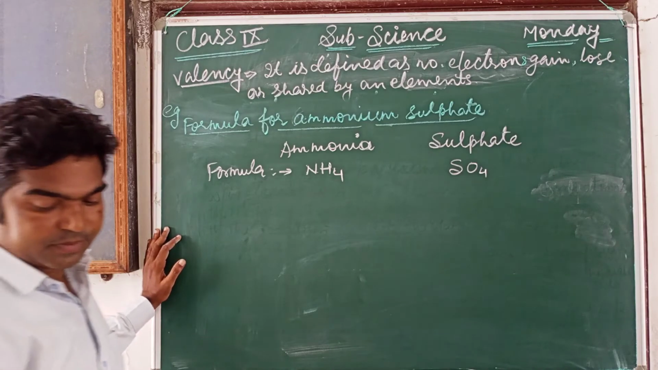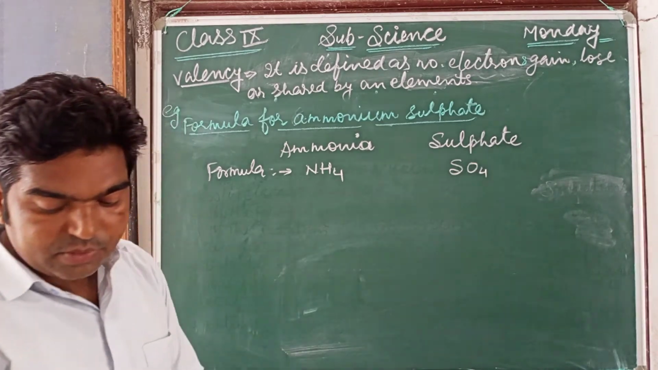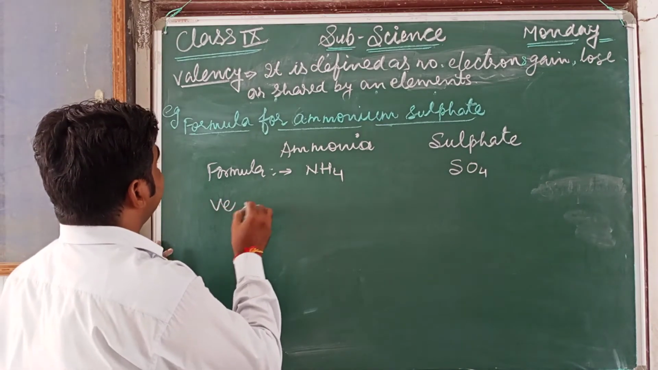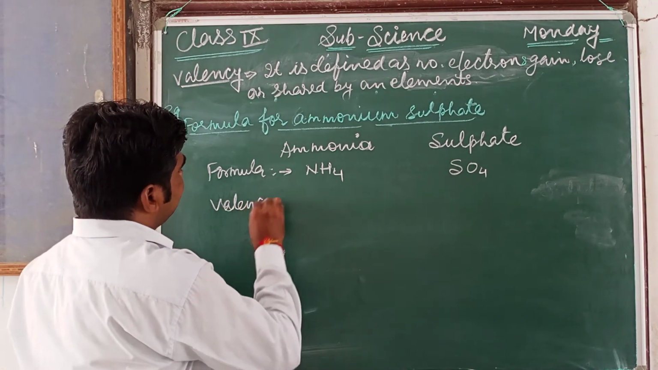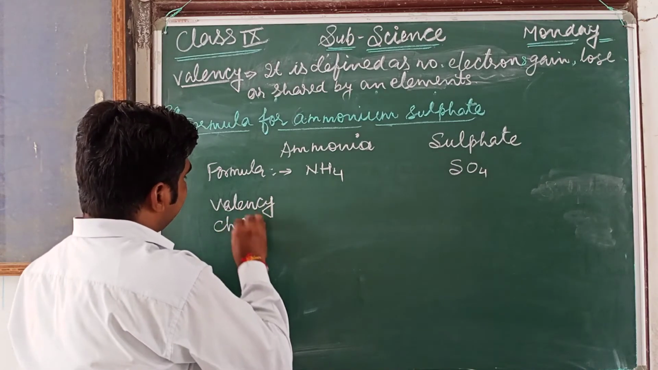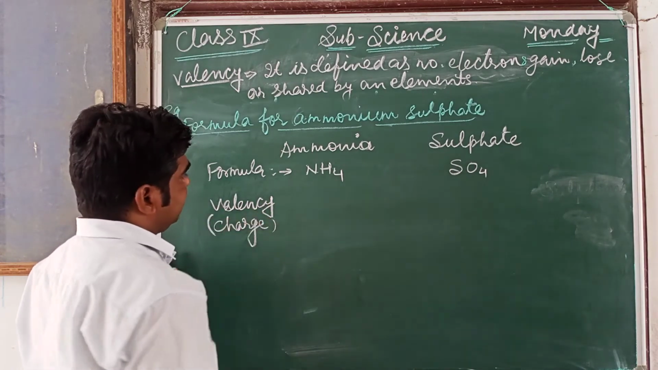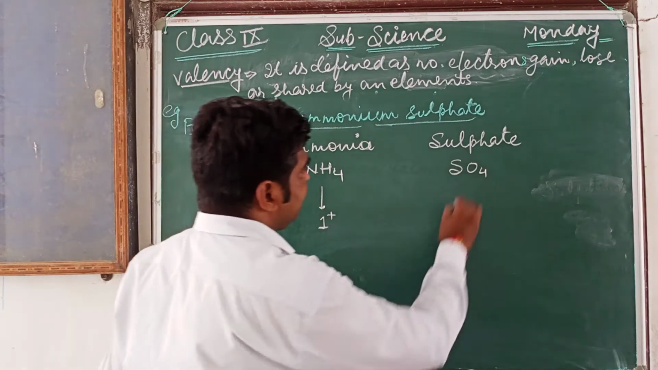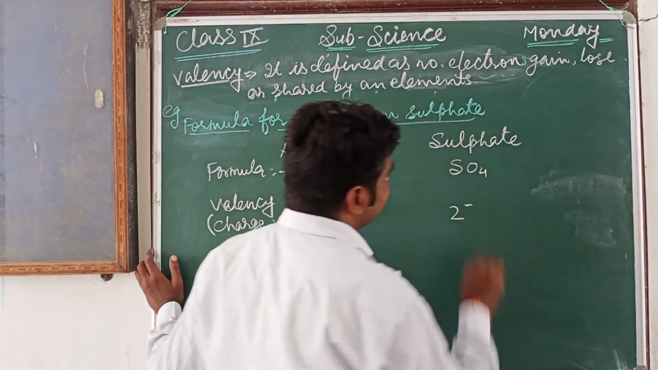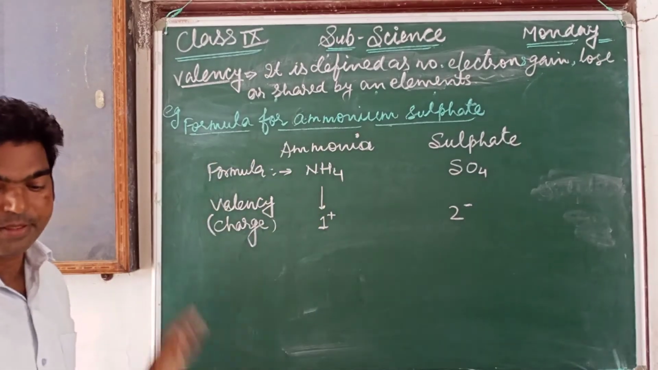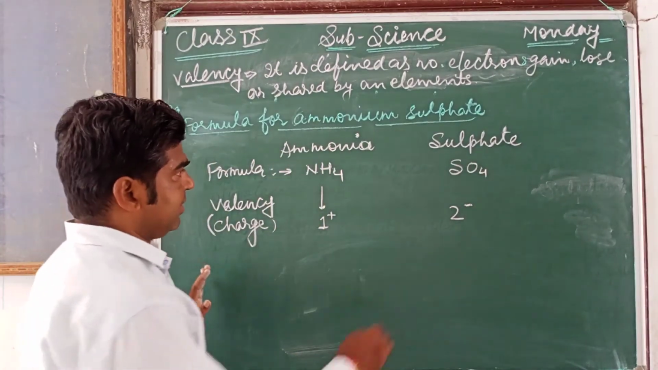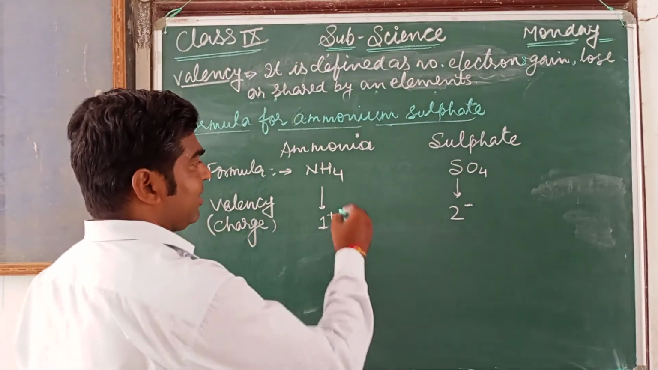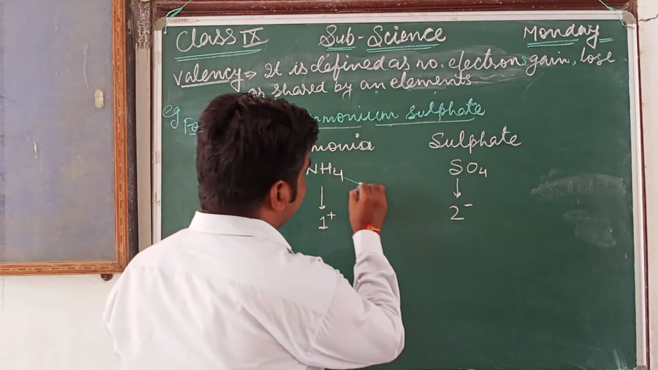Now next, the charge, or you can say the valency. The charge on ammonium is +1 and the charge on sulfate is -2. Now next is what? Cross over the valency.